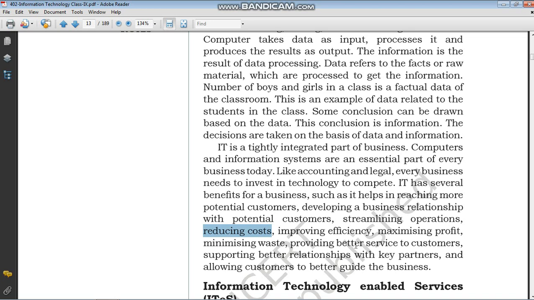You know about organizations like Amazon and Flipkart. In a click of a second we can purchase anything and it comes to our doorstep in 2 or 3 days. So life becomes so easy with the help of these technologies, the information technology. So this was all about IT.